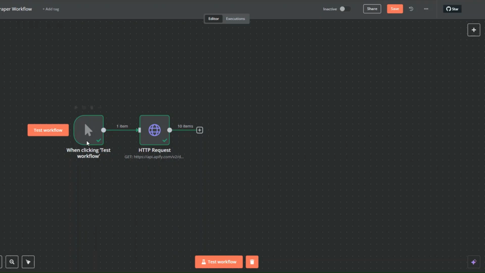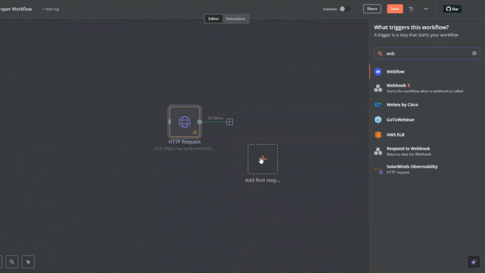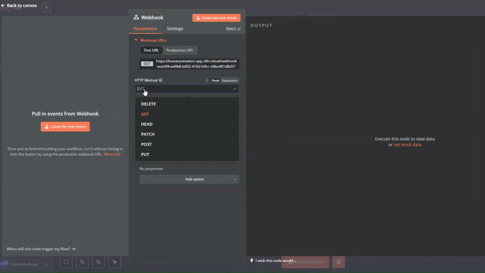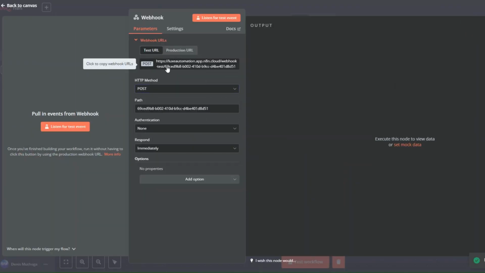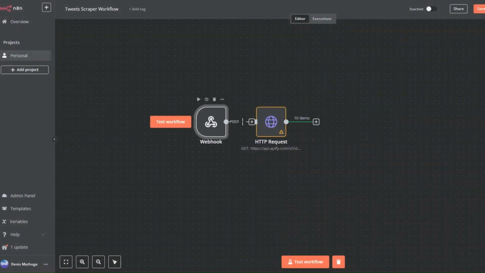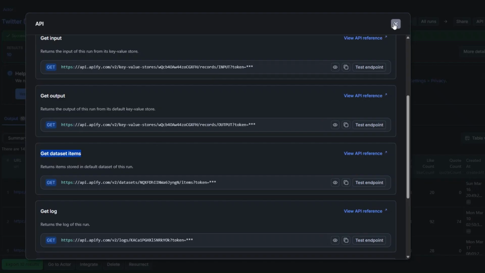Let's set up a workflow that automatically scrapes the tweets for us. So I'll delete this. And here I'm going to search for webhook. Click on webhook. I'm going to choose the POST method. And then we're going to copy this URL of our webhook. Here, we're going to test if our webhook works. I will need to set it up first on Apify. I'm going to close this.